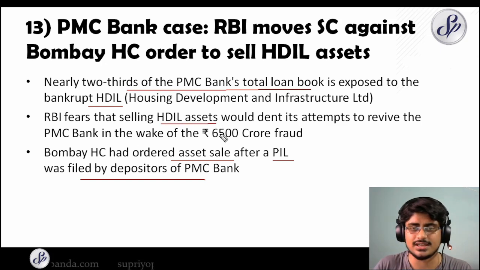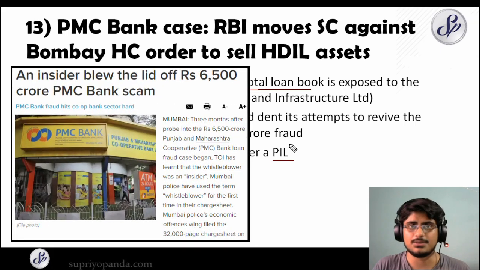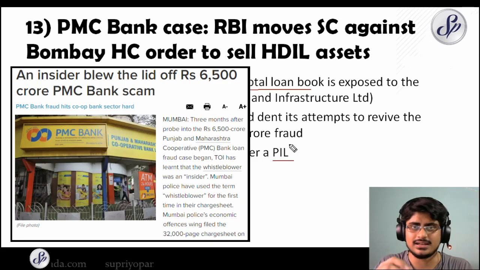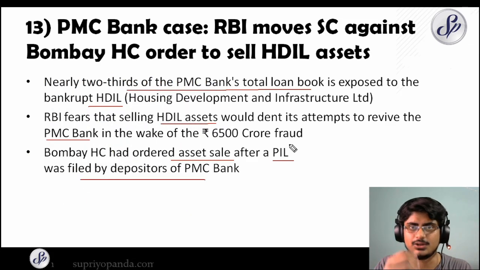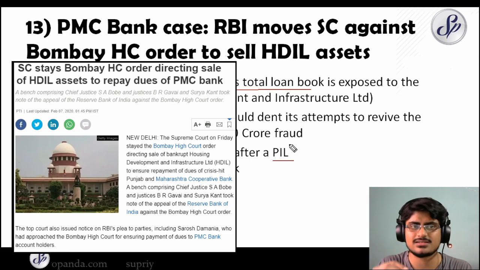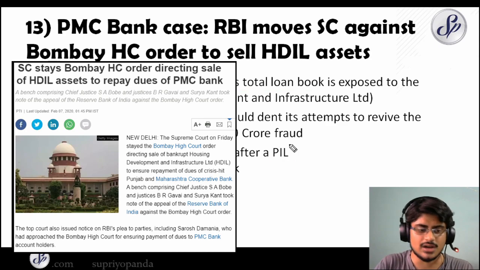But RBI is very scared about this, because if the asset sale is done for the HDIL, it would dent its attempts to revive the PMC Bank in the wake of the 6,500 crore fraud. So the Punjab and Maharashtra Cooperative Bank, as you know, they have committed a huge fraud against the depositors, and that is why RBI fears that if such an asset sale is going on, then it will be a very difficult thing to resolve it once and for all for the benefit of all the depositors. So that's why they have moved the Supreme Court, and right now the latest development is that the Supreme Court has stayed this asset sale. So it's ruled in favor of the RBI. Let's move to item number 14.